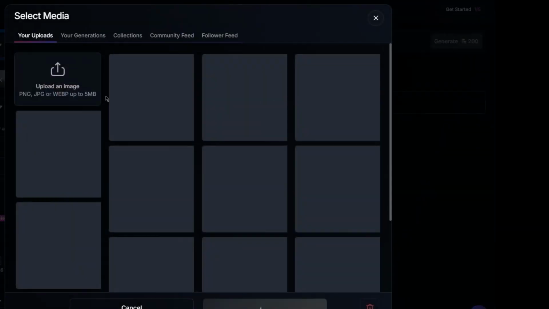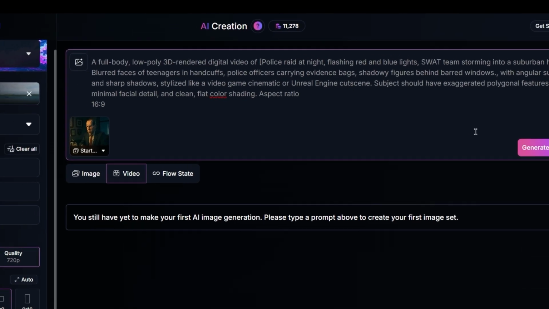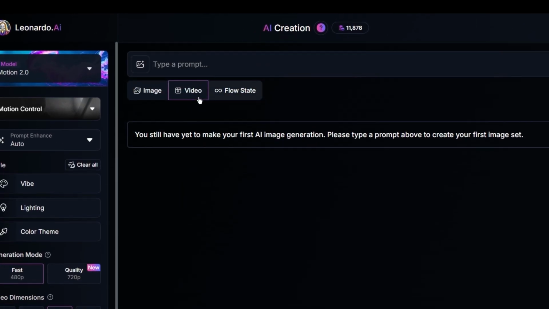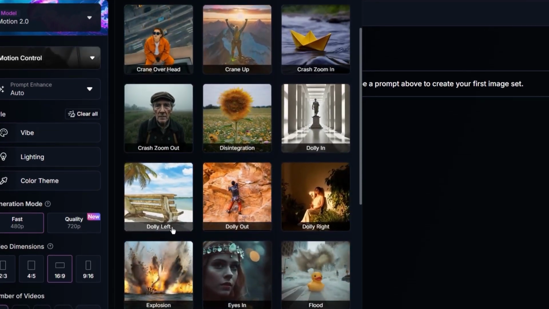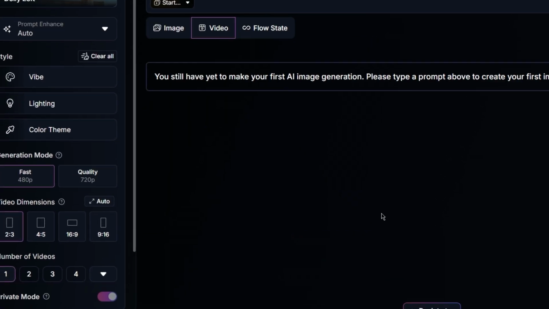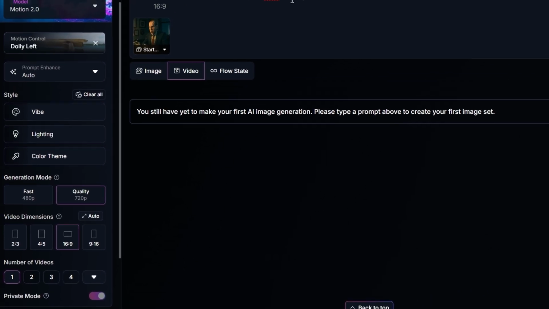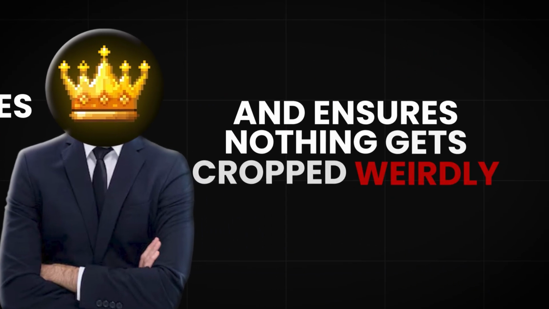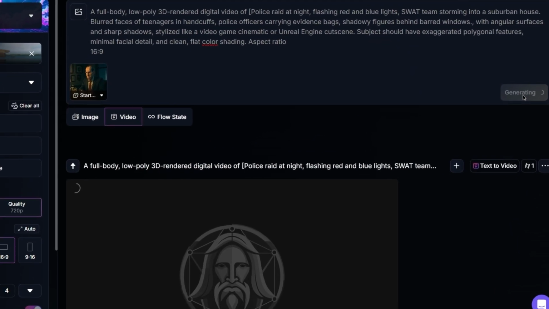Then upload the image that we already created and paste the same prompt that we already used to generate previously. On the settings part, I use the Motion 2.0 model, and in the motion control feature, click on dolly left, as from my experience it will give us the closest look to that of Fern's. Next, set the video dimensions to 16:9 and resolution to 720, as this matches YouTube's standard format and ensures nothing gets cropped weirdly. Now go on and hit generate and wait for the magic to happen.